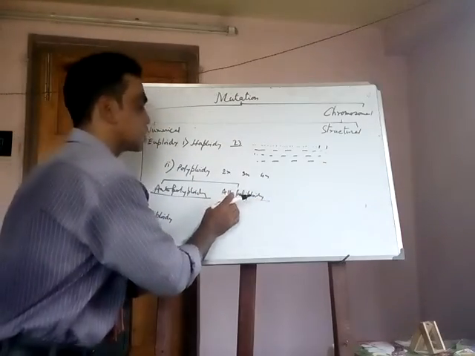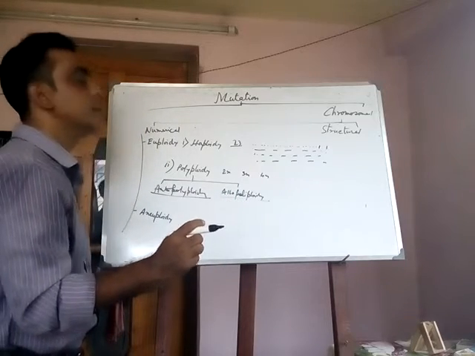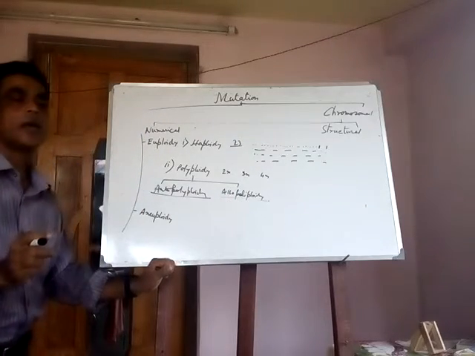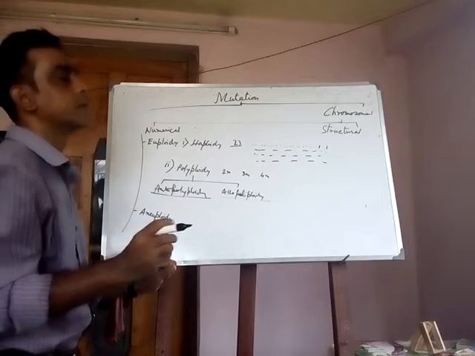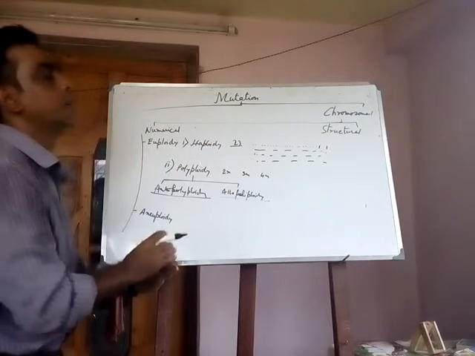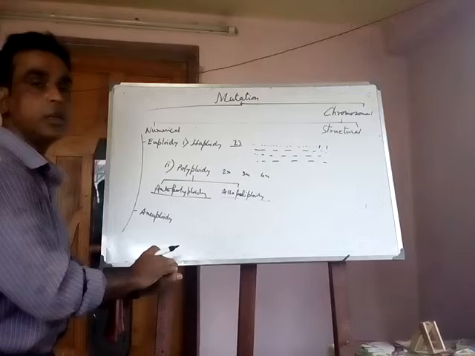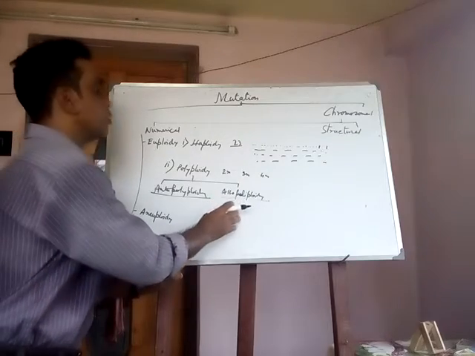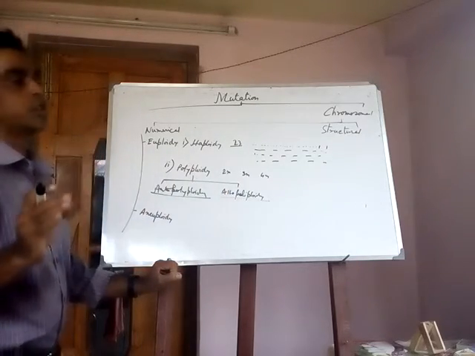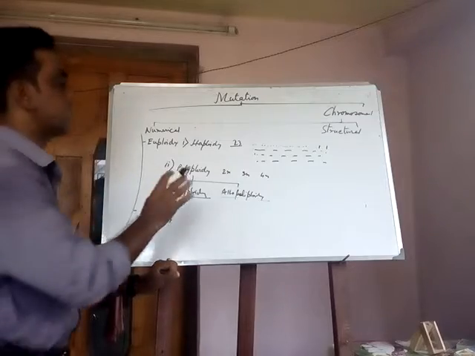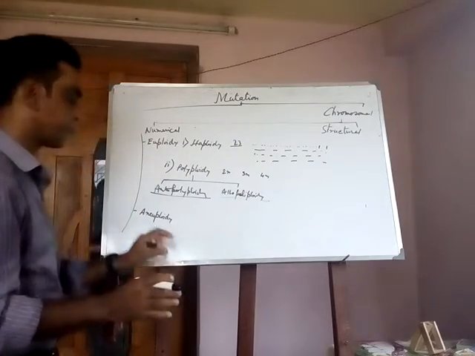It can be caused by chemicals, that is colchicine, and physical agents, that is UV, ultraviolet rays, etc. All of these causes can create this type of polyploidy.